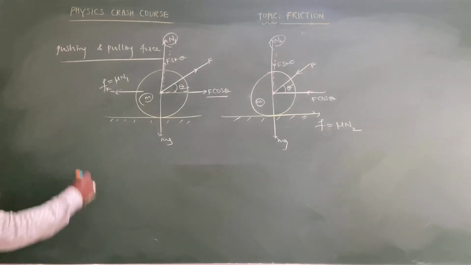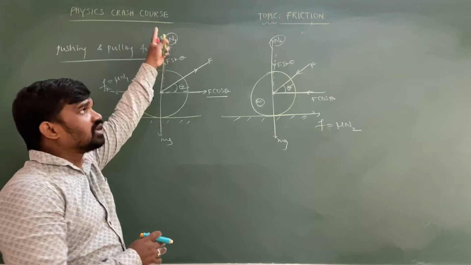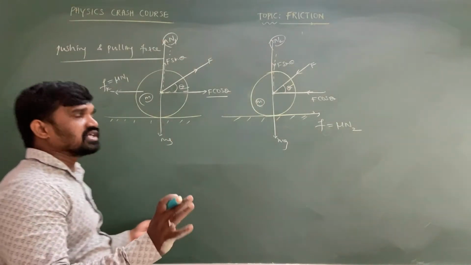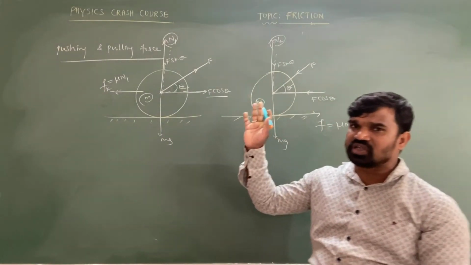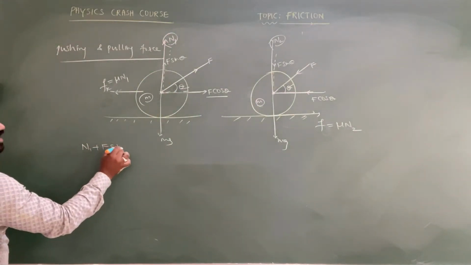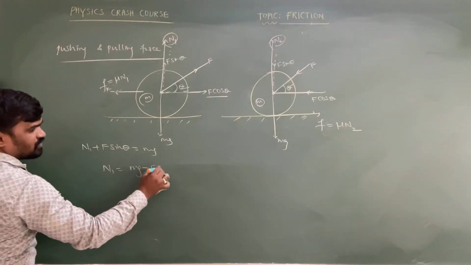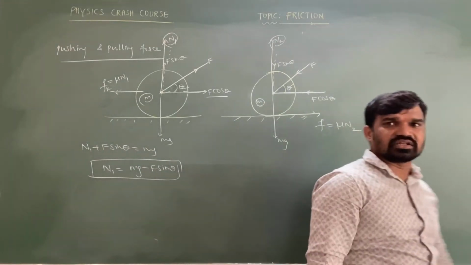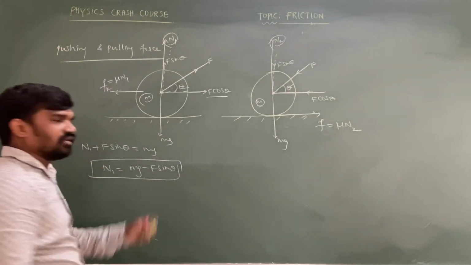After that, it is very important to determine the normal force. The roller does not have any acceleration either in the upward or downward direction. Vertically it is not moving, so the net force vertically is 0, such that upward force equals downward force. The total upward force is n1 plus f sin theta, equal to mg. Hence n1 is equal to mg minus f sin theta. In the case of pulling, the normal force acting on the roller is mg minus f sin theta, where f is the applied force.